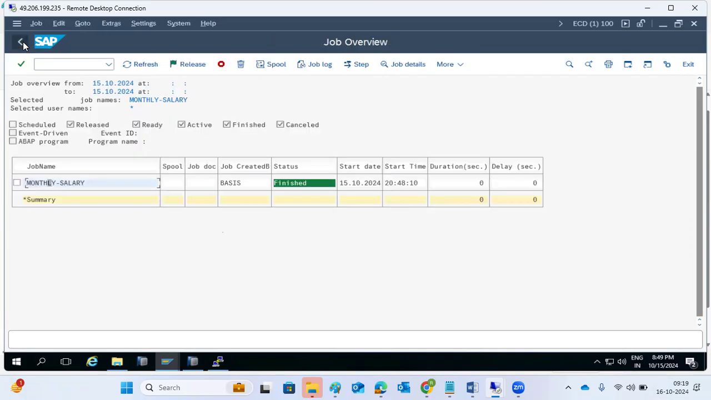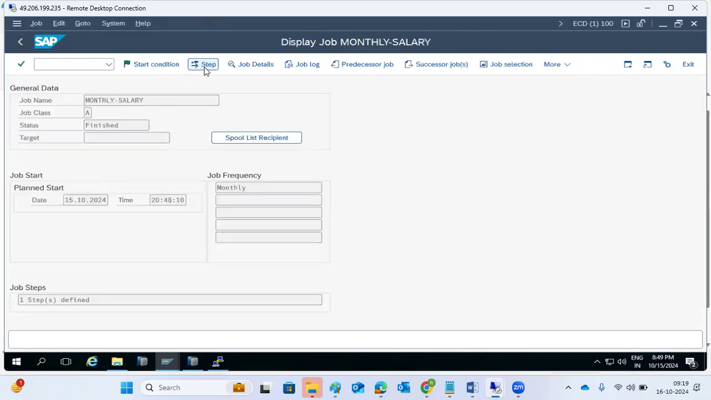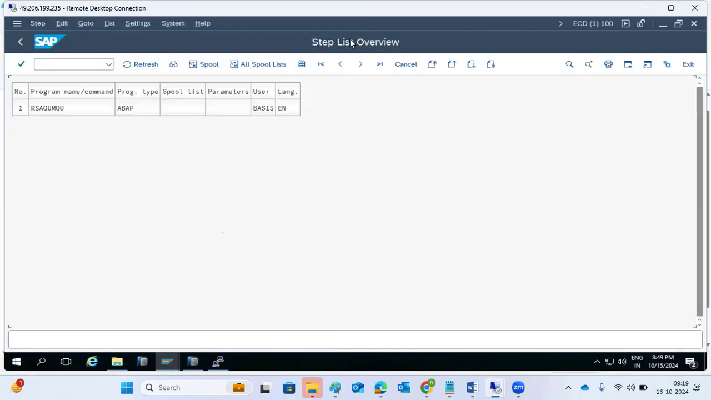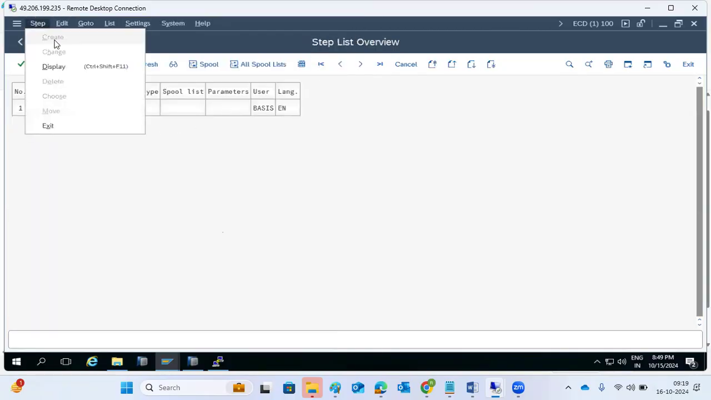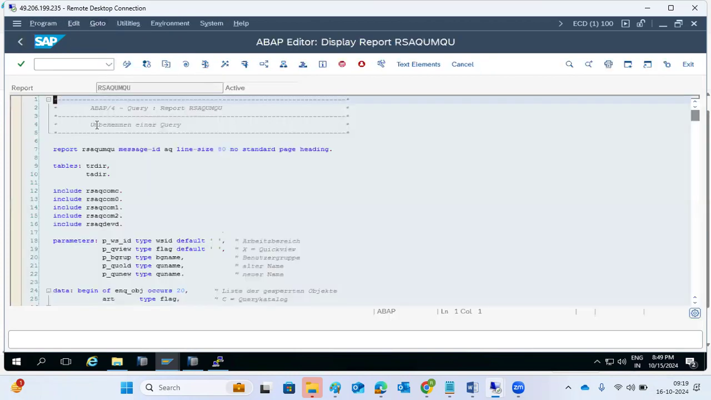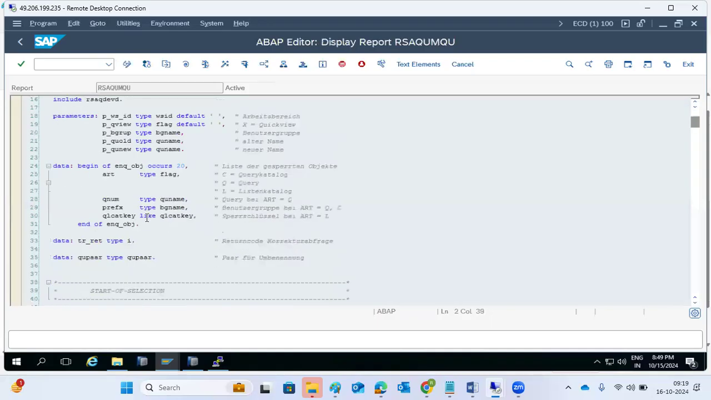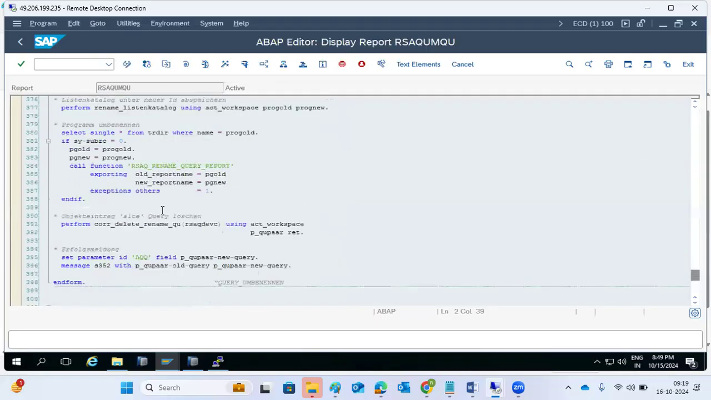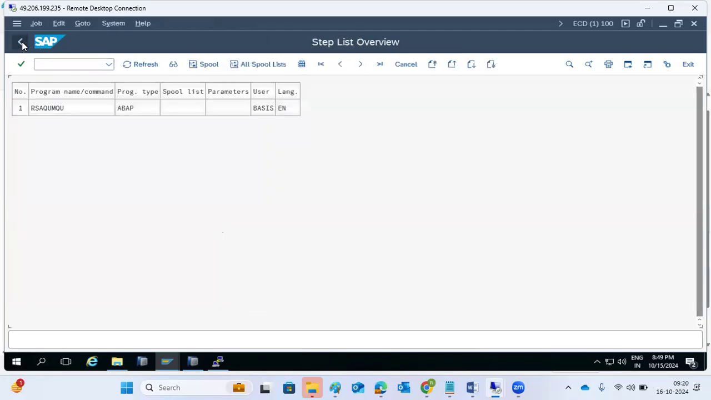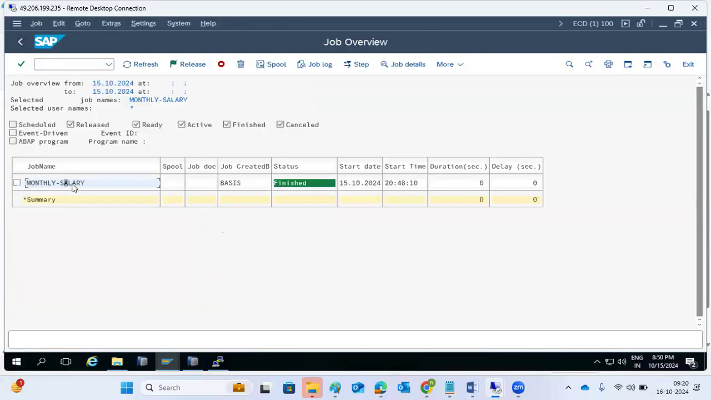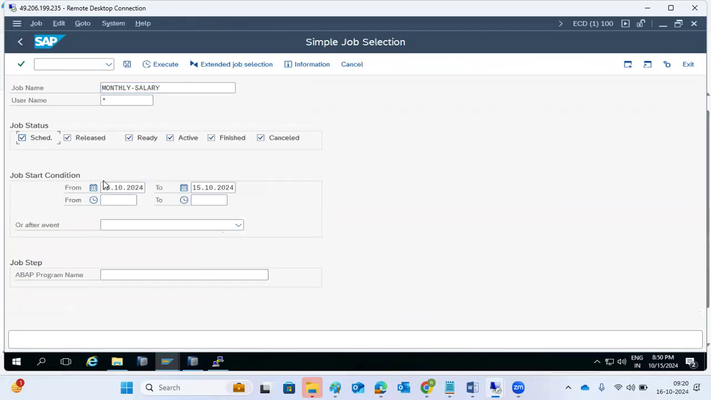Whatever details you have maintained in the job steps, in the program, whatever this program will do, all those things will be run. This is the program, there is a report, there is the code. All these codes are executed automatically. Who executed them? The job executed them. You see the job now, the monthly job, this is executed here. This is a monthly job which is executed.